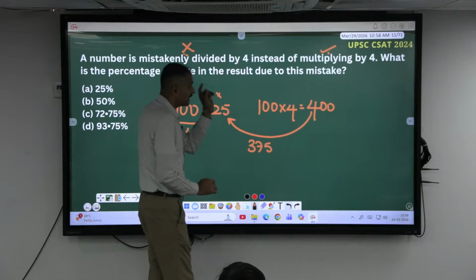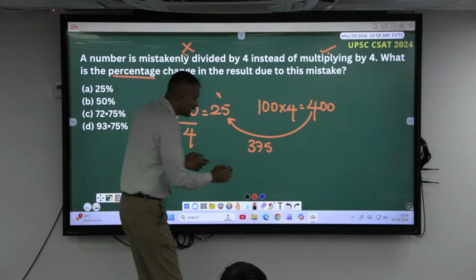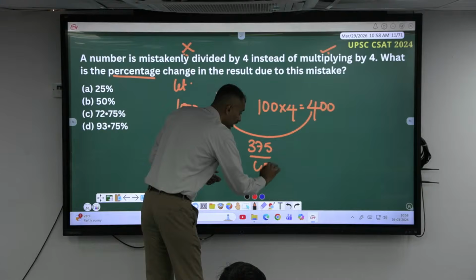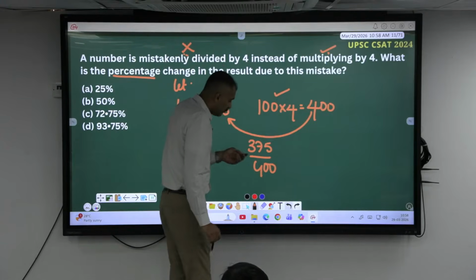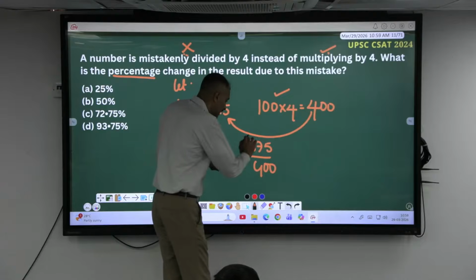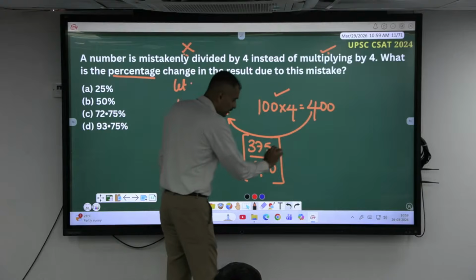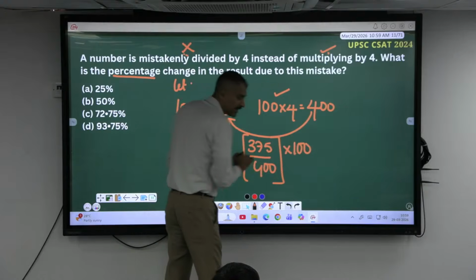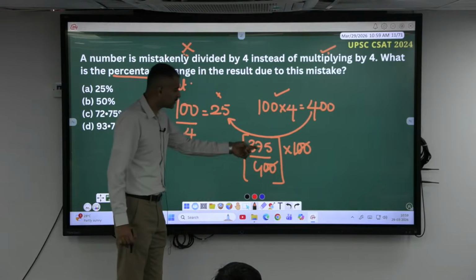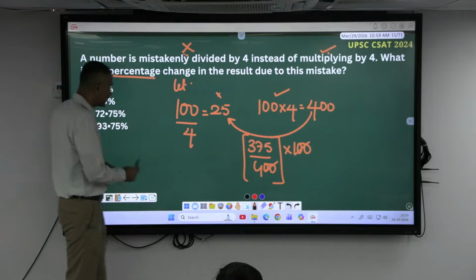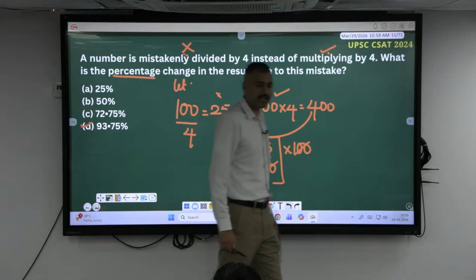This is the error. But he is asking the error percentage here, right? Percentage change in the result. That's the error. 375 has to be compared with the 400. This is my actual value, right value. When I compare this here, this is a comparison in terms of fraction. But is he asking in fraction? No. How to convert this into percentage? Multiply by 100. 0, 0 cancel. If you take this closely, 90%. Should I complete this simplification? No need. You can analyze this much.